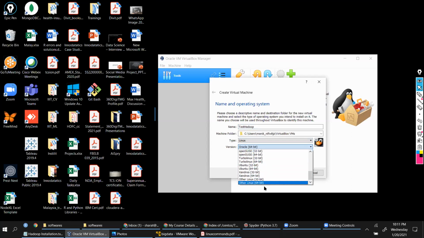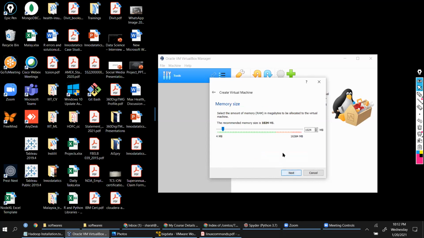By default, you will get Oracle 64-bit. Now, CentOS is procured by Red Hat, whereas Red Hat was procured by Oracle. So indirectly, CentOS is with Oracle itself. Select this and click next.